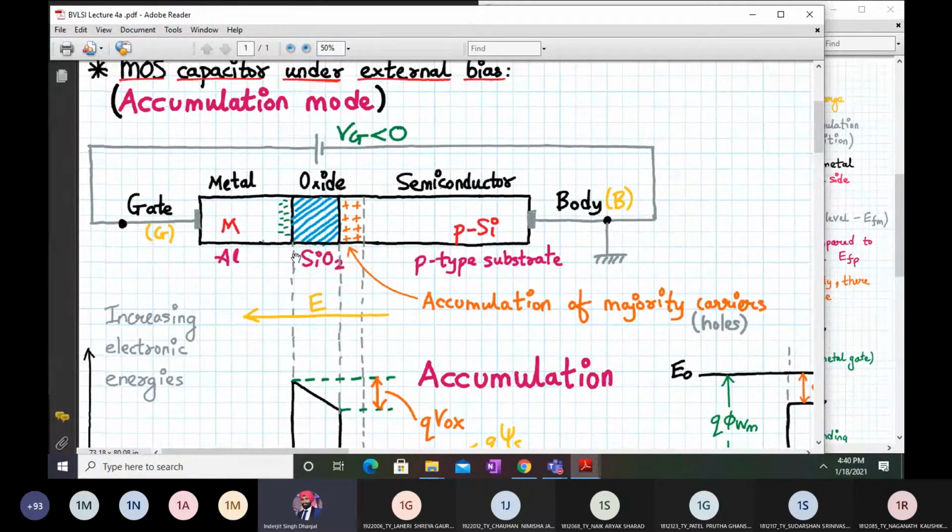Okay, so only concentrate on this diagram. Again, listen to the wordings. When we apply a negative voltage to the gate terminal, metal has only electrons, so all the electrons will be repelled away near the metal oxide interface. But they cannot go through the oxide because oxide is an insulator. It will not allow any charge carriers to flow through it.